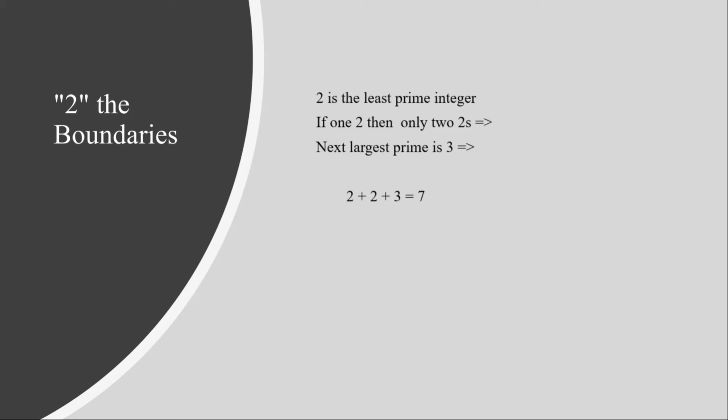The bounds for the odd statement also rely on the special case of 2, as 2 is the smallest prime number and the maximum times 2 can be used is twice. The next largest prime integer is 3, and the sum of all 3 primes is 7. Though a tough sentence to say, demonstratively, it should be straightforward.